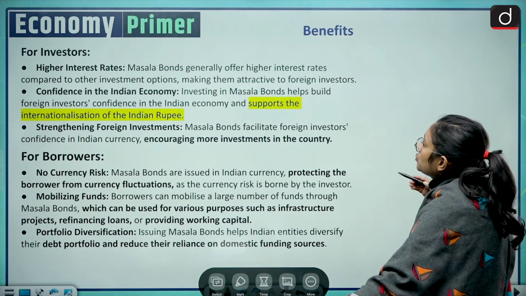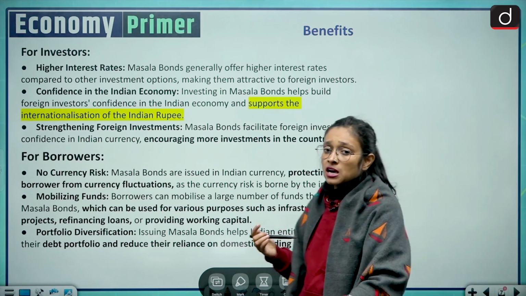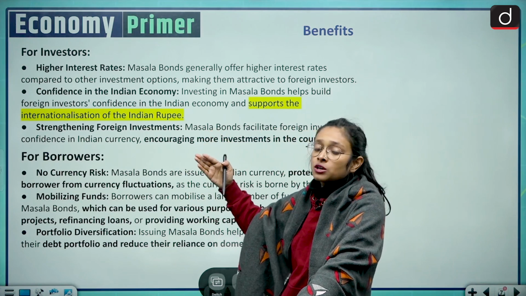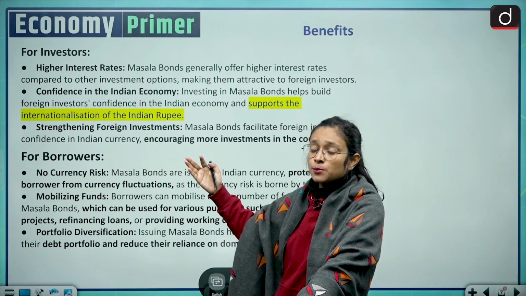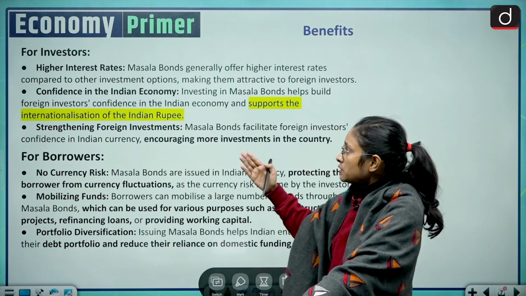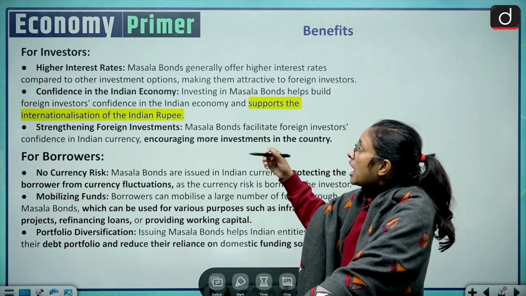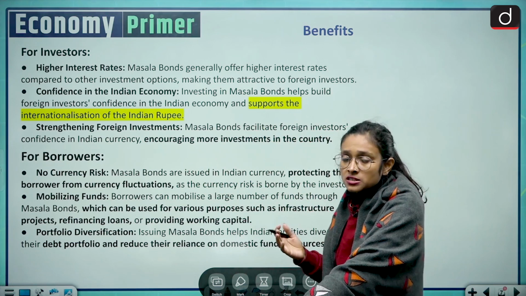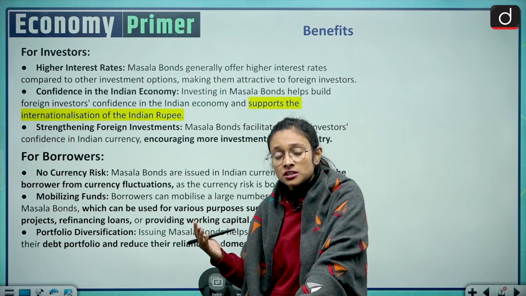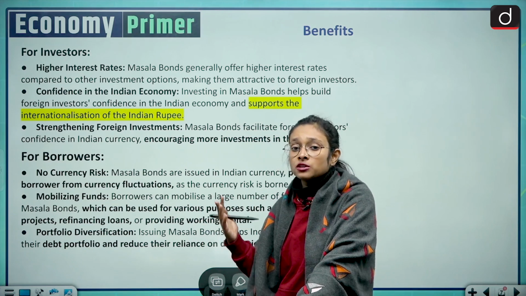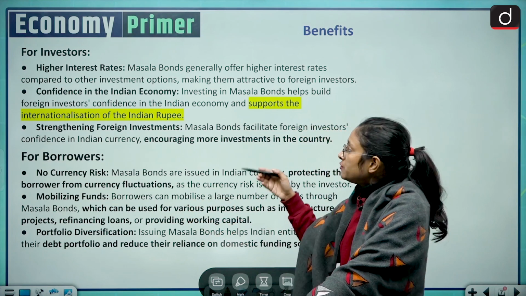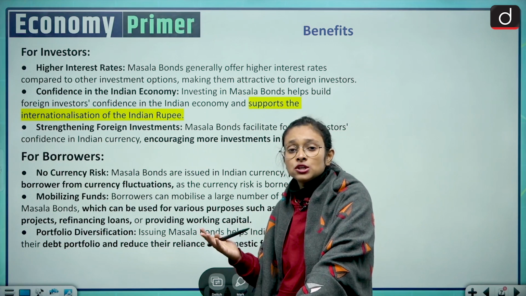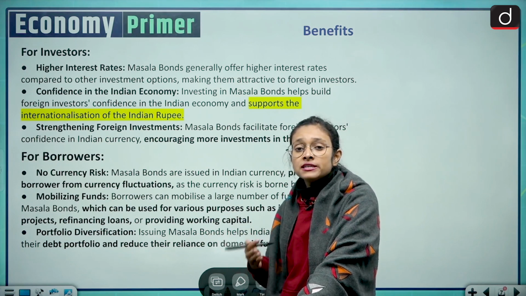The next slide is about the benefits we have for the masala bond. We have categorized them into two columns: the benefits for the investors and the benefits for the borrowers. So first we'll move towards the investor part. Higher interest rate. Masala bonds generally offer higher interest rates in comparison to other financial entities, so it is very beneficial for the investors. And then confidence in the Indian economy, because this is a rupee denomination, so it boosts the confidence in the Indian economy.